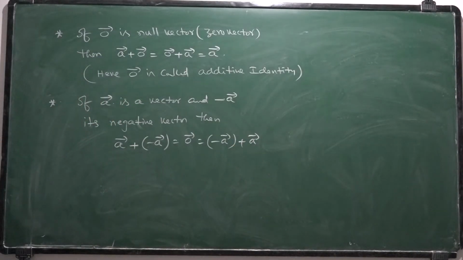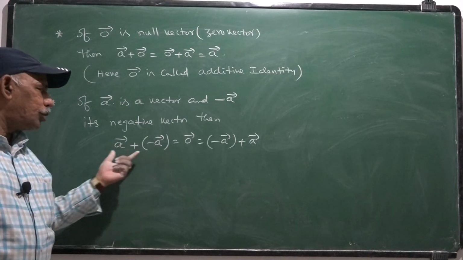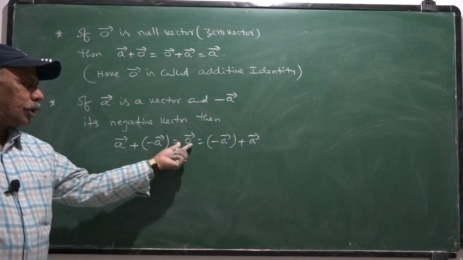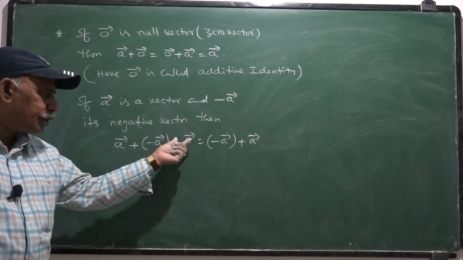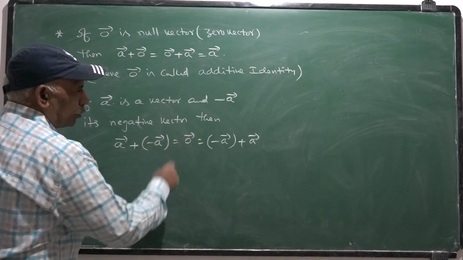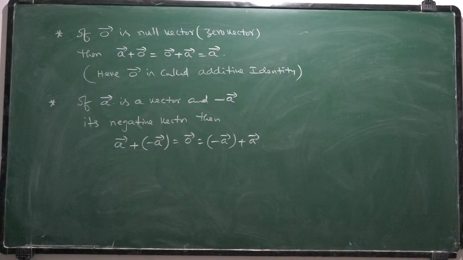Once we add a negative vector of any vector to itself, we get the null vector, because adding two vectors gives a vector. Hence, you should not say this is 0; you should say this is 0 bar, null vector. 0 is a scalar, but 0 bar is a vector. That difference must be observed here.